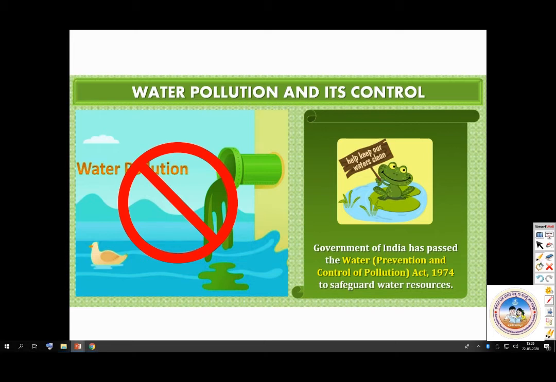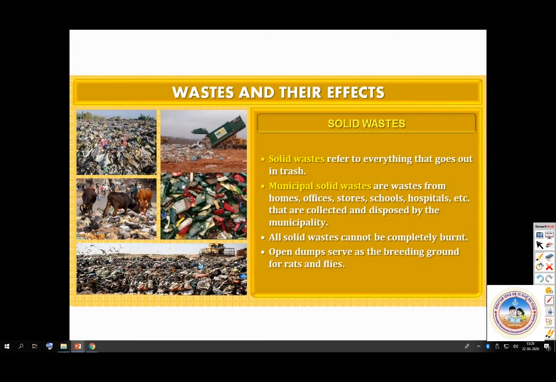Then we go to solid wastes. Solid wastes refer to everything that goes into trash. So whatever we put into the dustbin is all solid waste. So we have municipal solid wastes. What are these municipal solid wastes? Municipal solid waste from homes, offices, stores, schools, hospitals, etc. They are collected and disposed by the municipality.